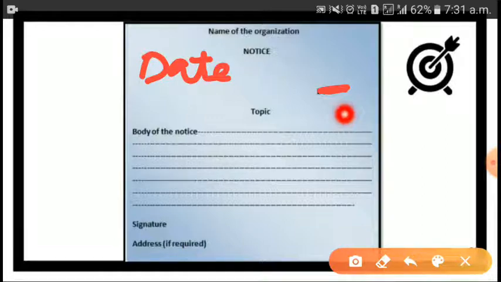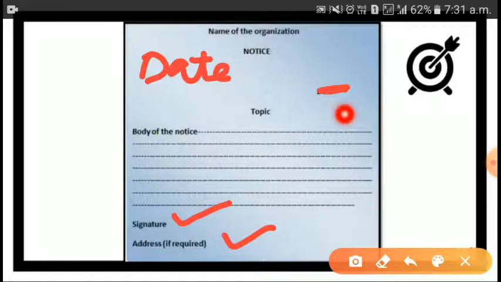What is the topic of your notice? Then the body of the notice, means the content will come here. Which message do you want to convey? Then in the last, you can see the signature will come, the writer's signature, and address. This is optional. If it is required, then you can write, otherwise no need.